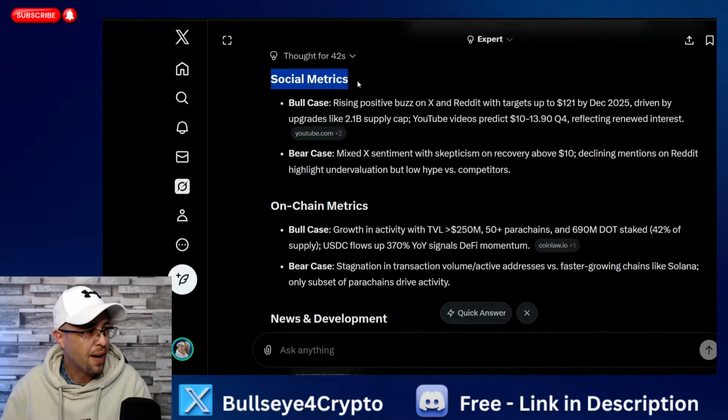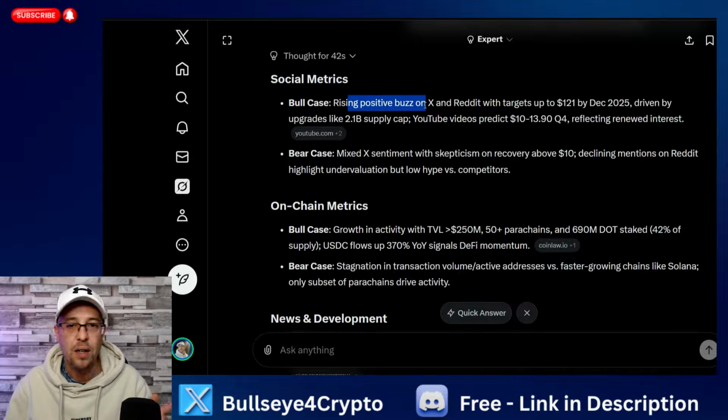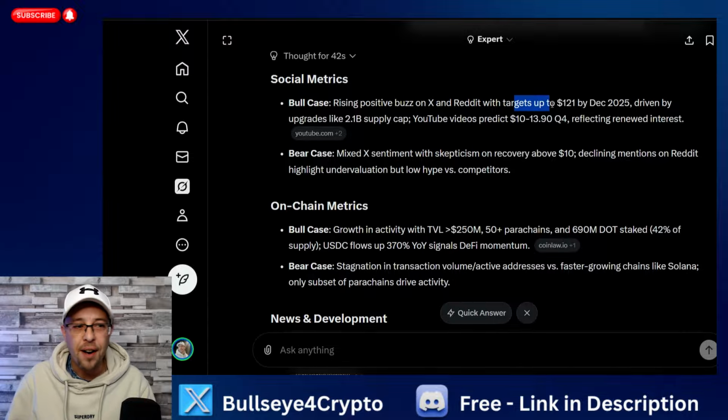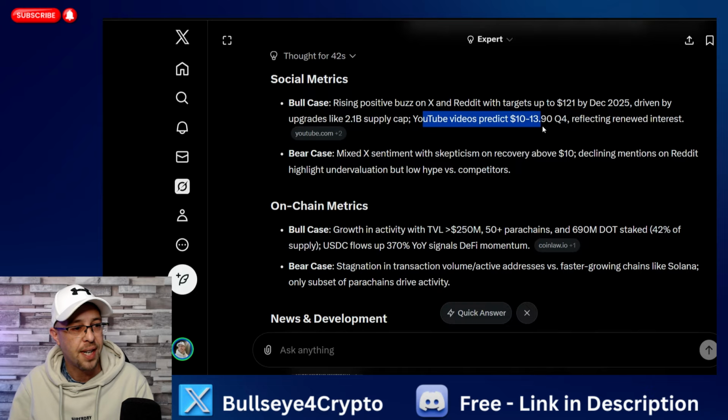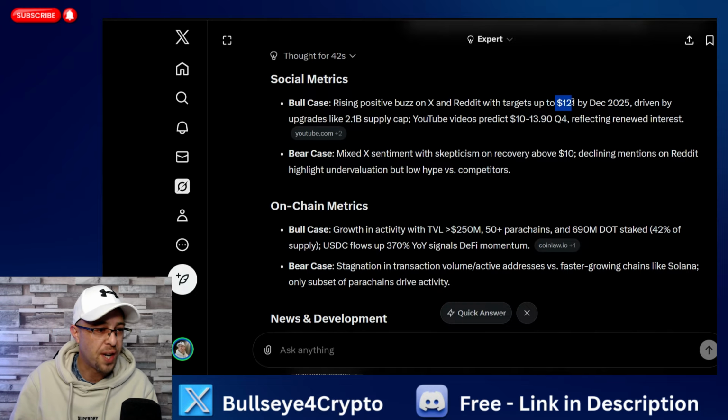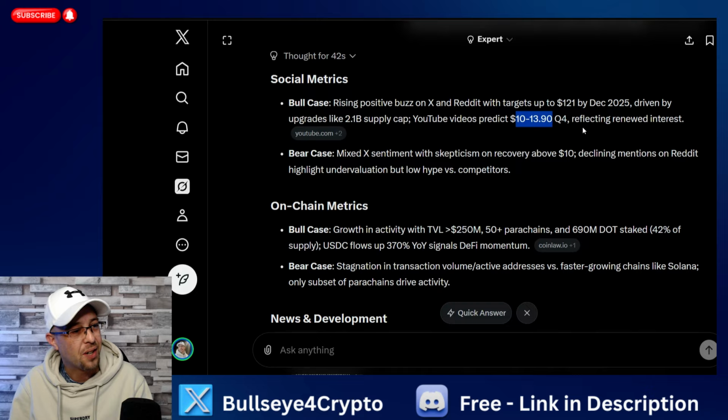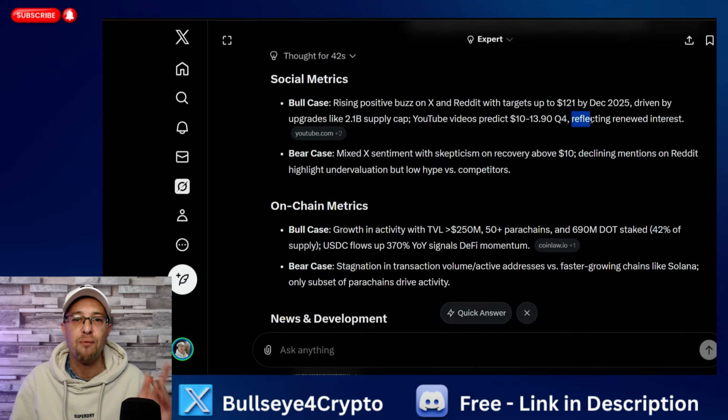So firstly, social metrics. We've got the bull case. Rising positive buzz on X. Good, tick. And Reddit, tick. Targets up to $121 by December 2025. Take it with a pinch of salt. This is social metrics. This is driven by upgrades like the 2.1 billion supply cap. YouTube videos predict $10 to $13.90. So we've gone from 121 top end to $10, $13.90. Q4 reflecting renewed interest. We need to take a lot out of that comment.